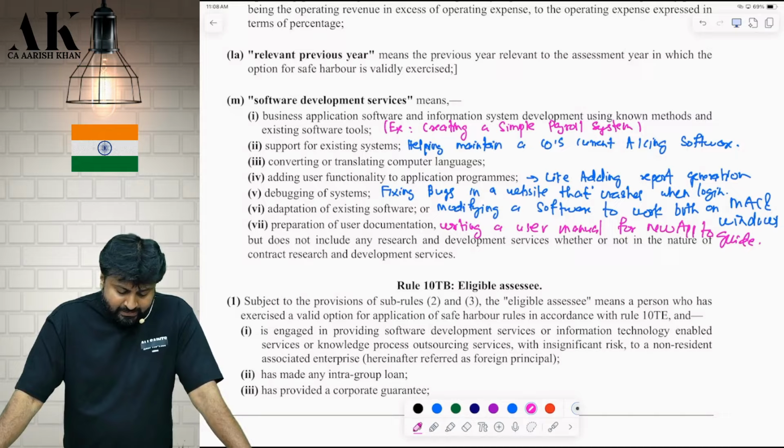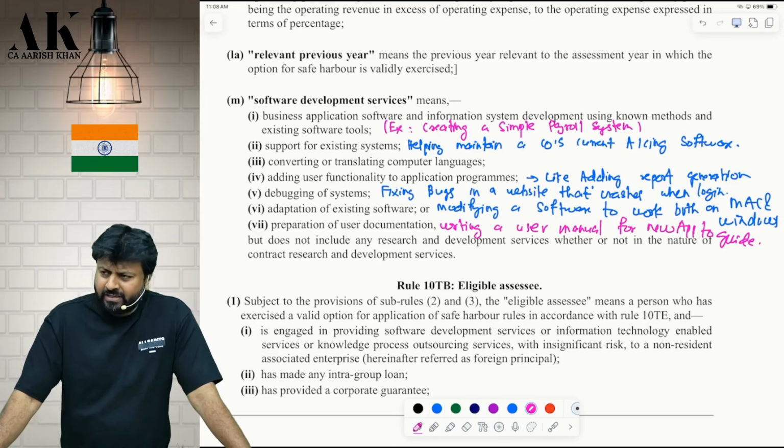Software development service means support for existing system, helping maintain a company's current accounting software. So for your accounting software, there is some supporting software which is required, without which your software cannot run. So I am helping you to maintain that. Converting, this third one is very simple.